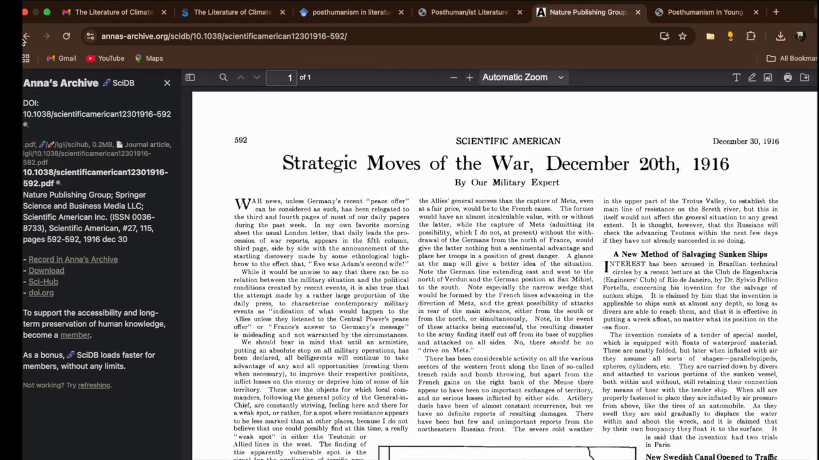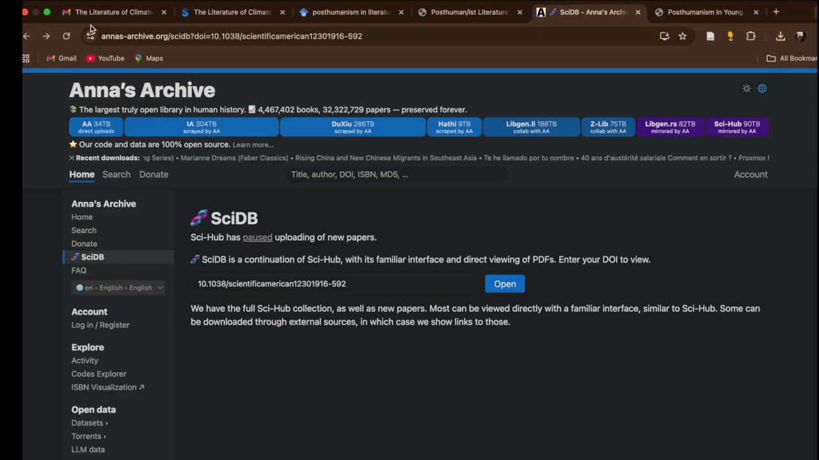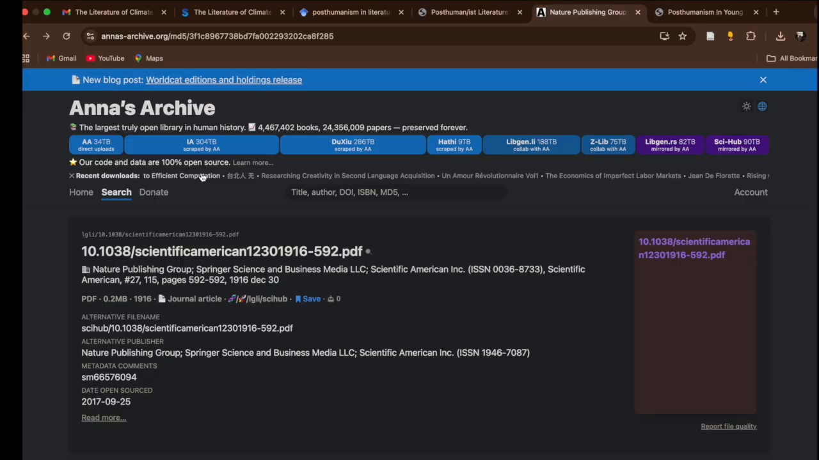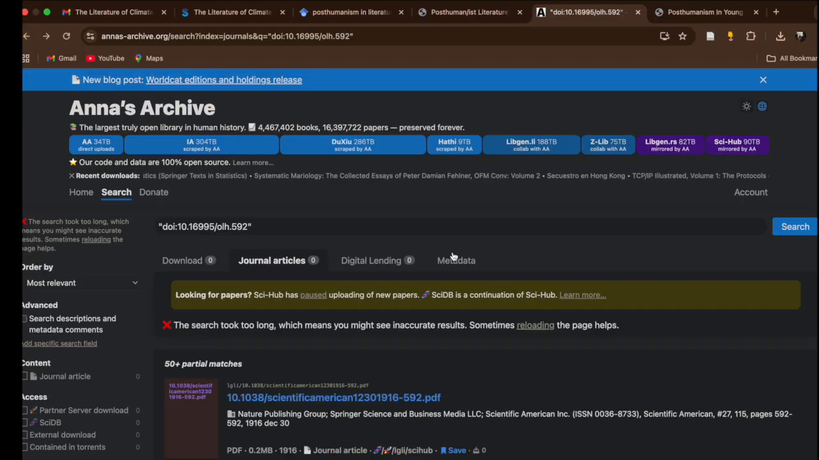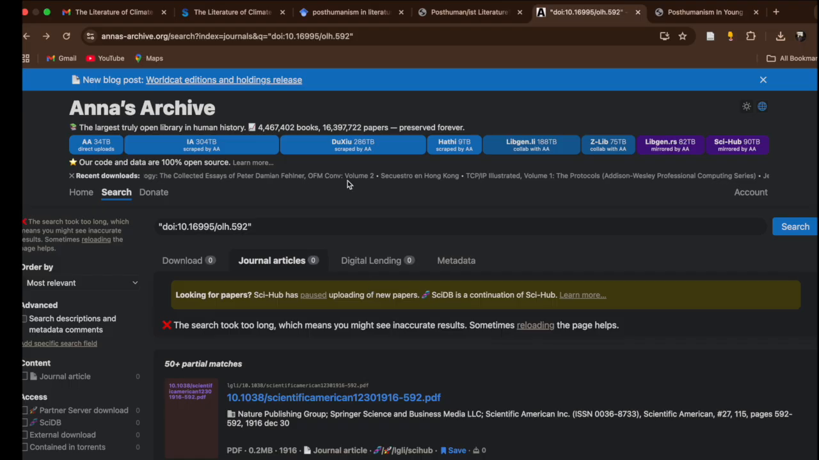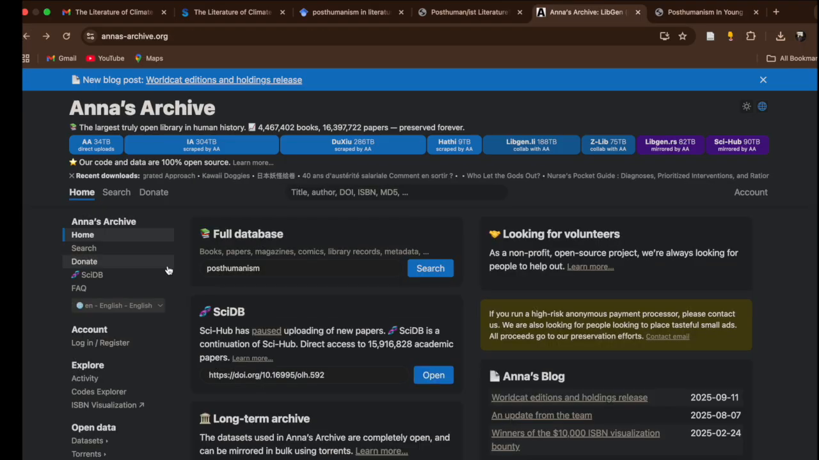No, this is some other article. Okay. So what I meant is you can try checking for articles here and there. Okay, I don't know why this is not working. Maybe this article is not here in Anna's Archive.